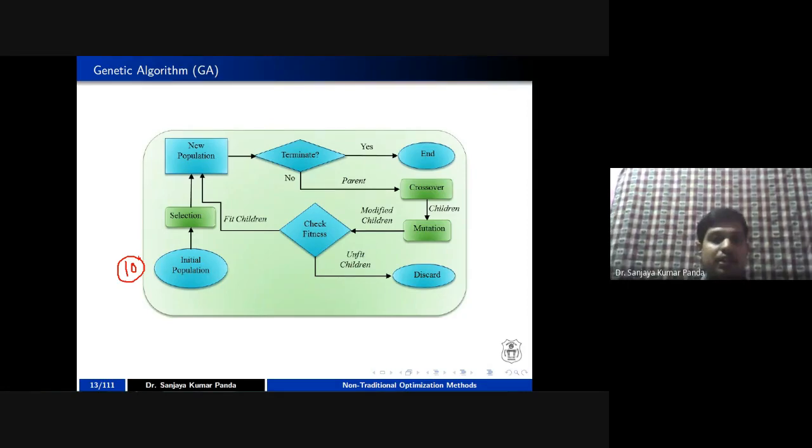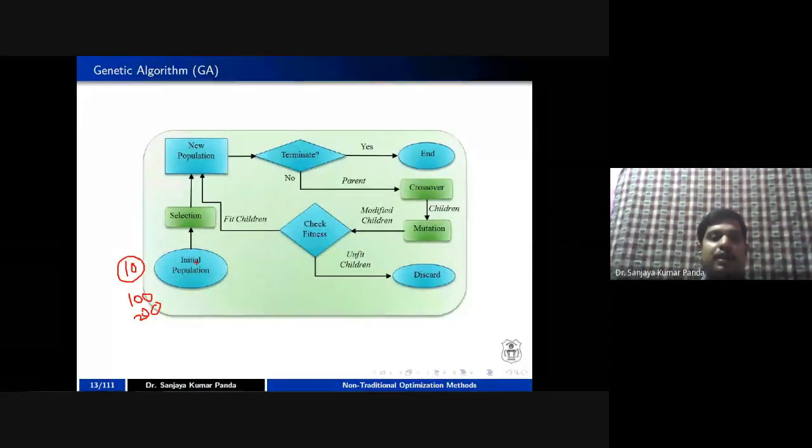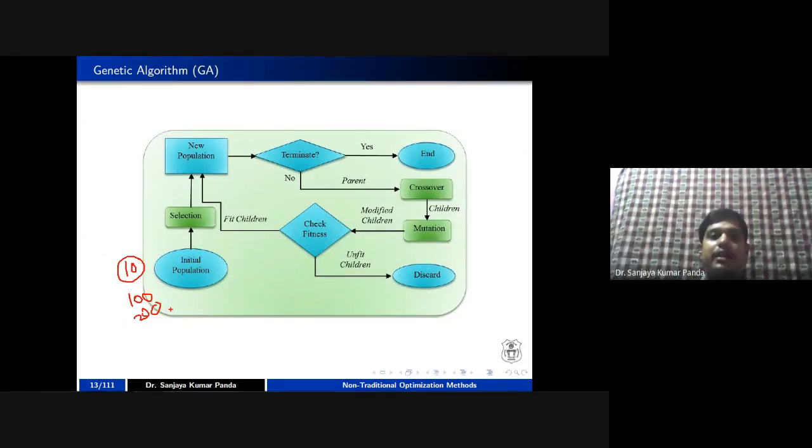If you go through the research papers, for the initial population people are taking only 100, or at max 200. Don't take more than 100 or 200 as an initial population, right? What are these 100 and 200? They are nothing but 100 and 200 solutions.